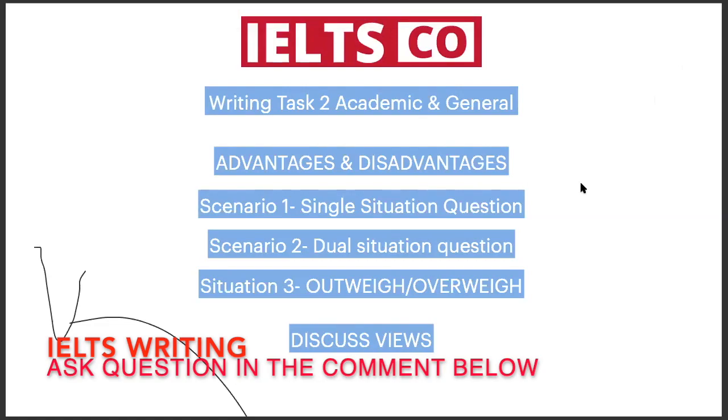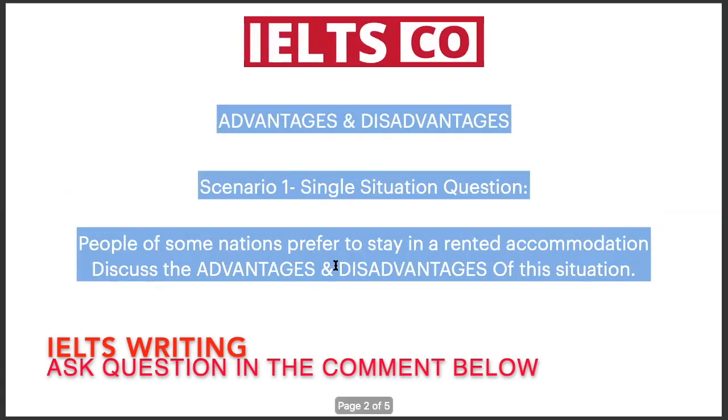The last scenario is outweigh and overweigh. Outweigh and overweigh basically means again a two situation question, but mixed, wherein you have to write the advantages and disadvantages of a particular situation, outweighing or overweighing, which means one situation is more significant or prominent over the second situation. So we'll first begin with the advantages and disadvantages type of essay, the single situation question.